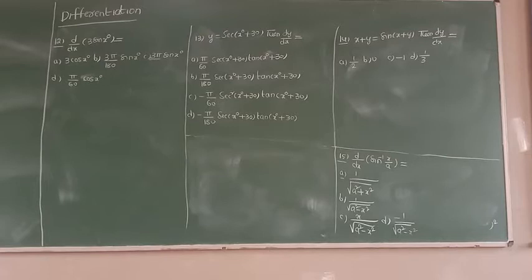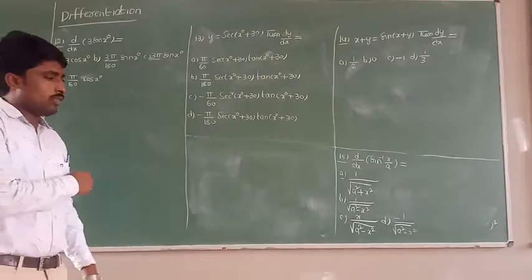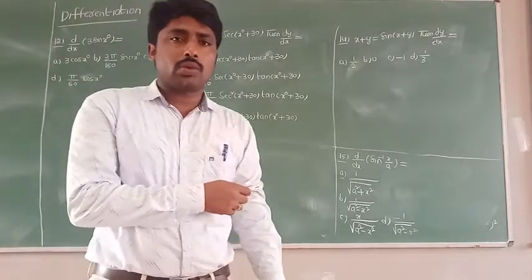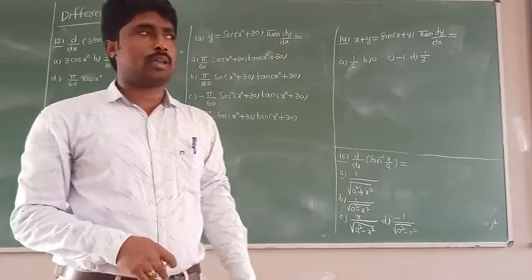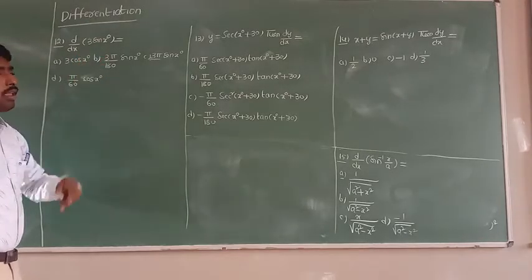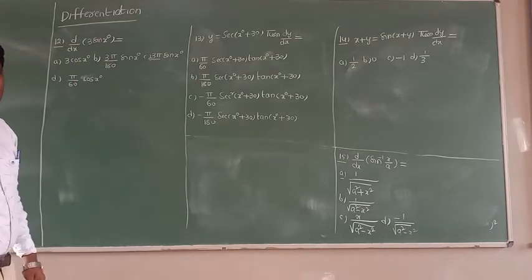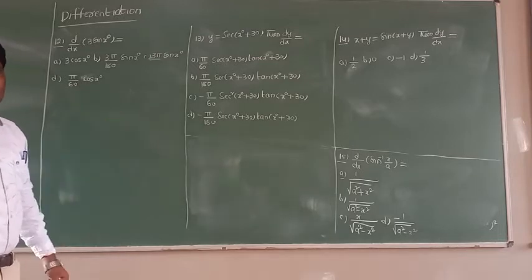Good morning. Now once again, all of you see here, 12th problem. They are given in terms of degrees here. So if they ask a differentiation of 3 sin x, we can say directly differentiation of 3 sin x is 3 cos x. But here they are given differentiation of 3 sin x degrees. Okay, whenever this type of representation is there, we discussed already in the continuity limits problems.